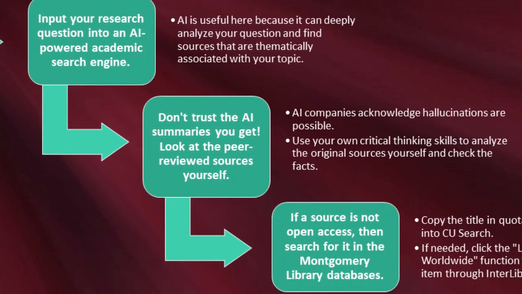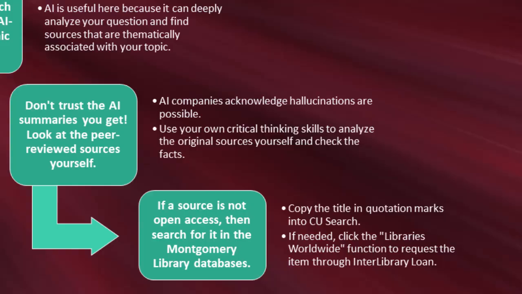Third, don't trust the AI summaries you get, but look at the peer-reviewed sources yourself. AI companies acknowledge hallucinations are possible. Use your own critical thinking skills to analyze the original sources yourself and check the facts. And usually those articles are available open access, but if a recommended source is not open access, then search for it in the Montgomery Library databases.